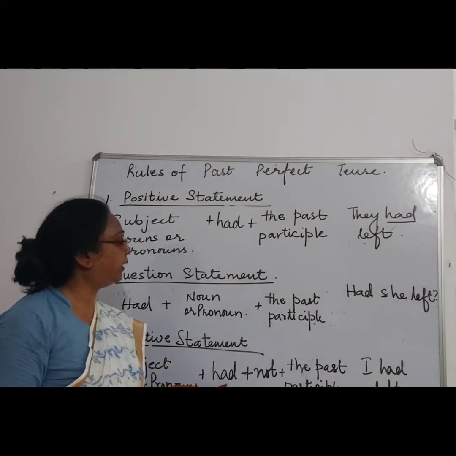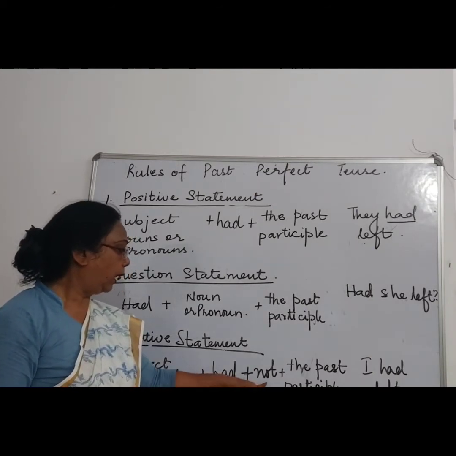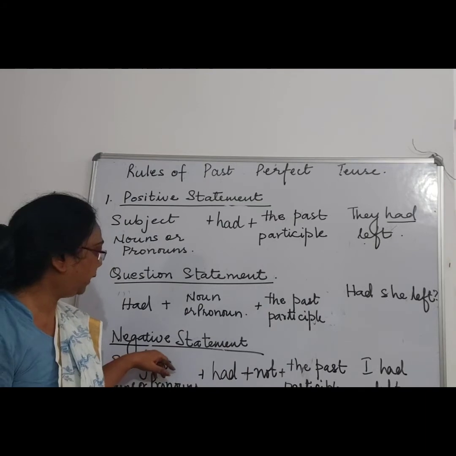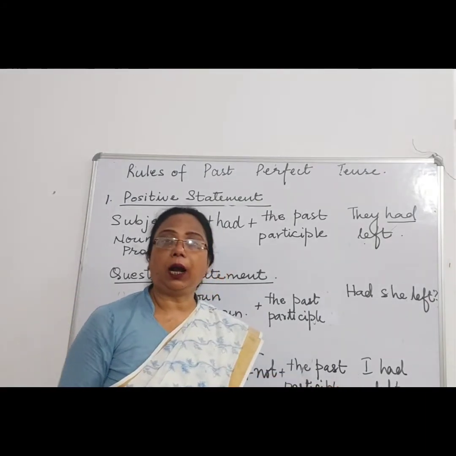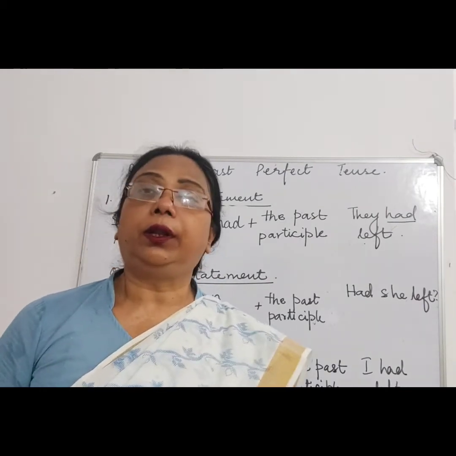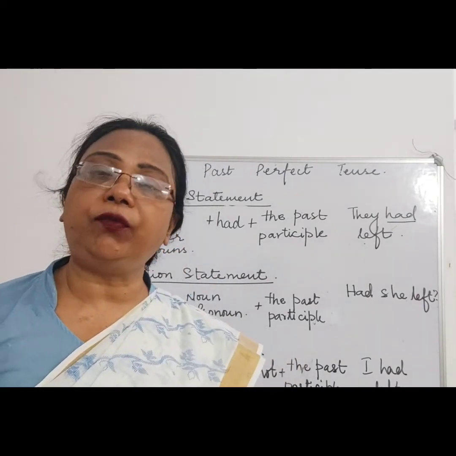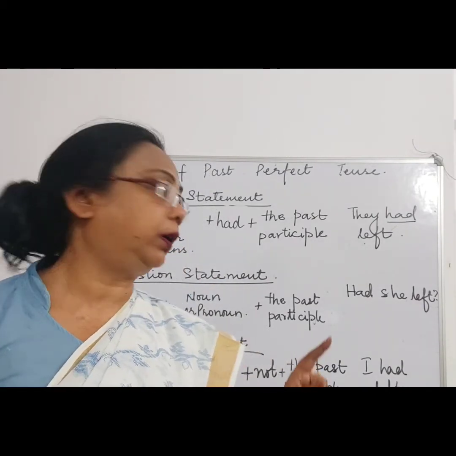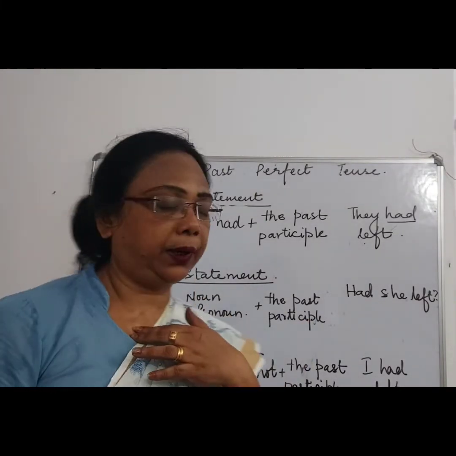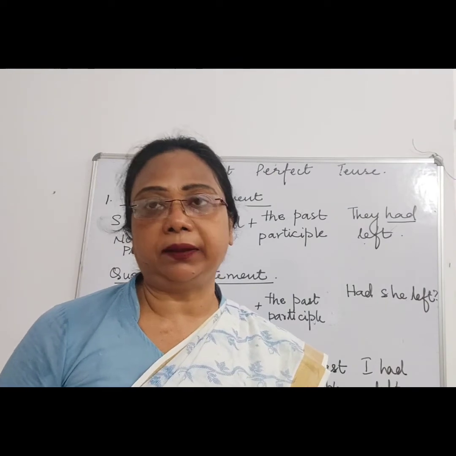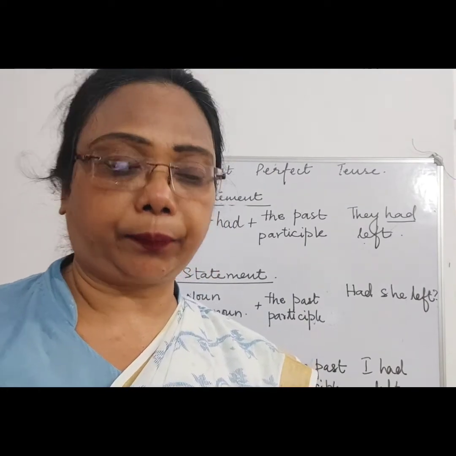For past perfect tense we use had and not for the negative sentence, then the past participle. For example, I had not left. The rules are almost the same for everything, and only for the past tense it will become had.